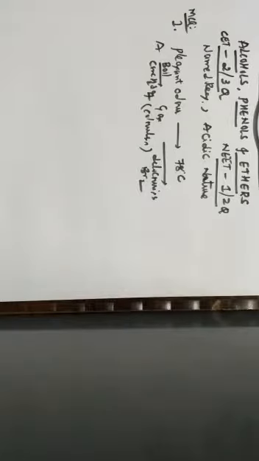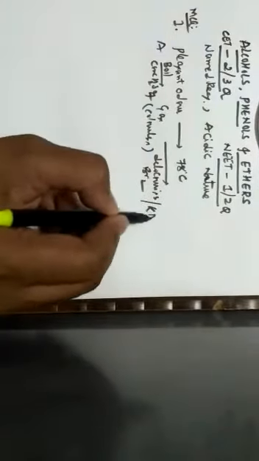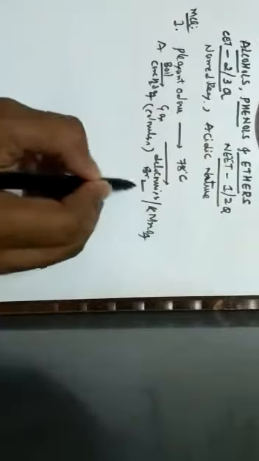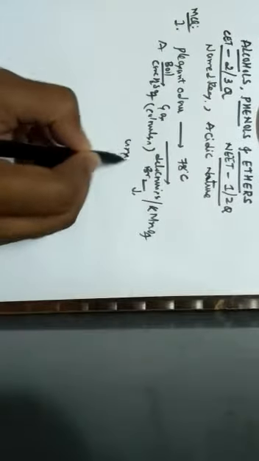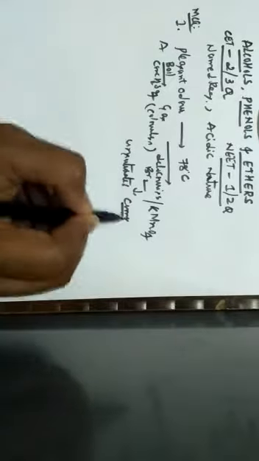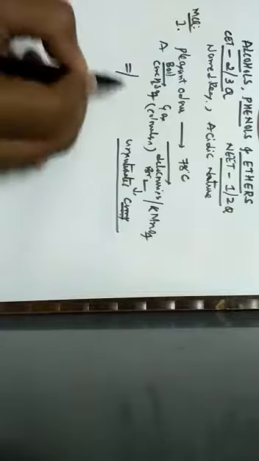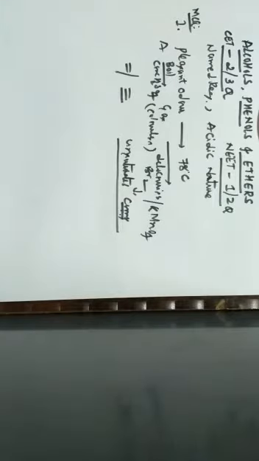So here, when it comes to the entire understanding of the question, if it decolorizes bromine water and KMnO4, it should be an unsaturated compound. When the compound is unsaturated, it either has to contain a double bond or a triple bond. When the compound is unsaturated in its nature, it can decolorize bromine water as well as KMnO4 solution.